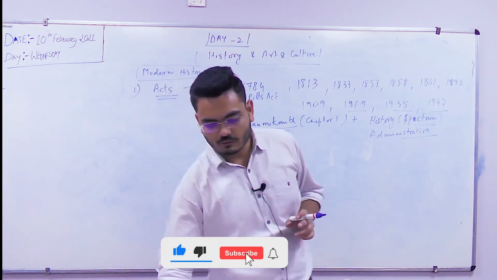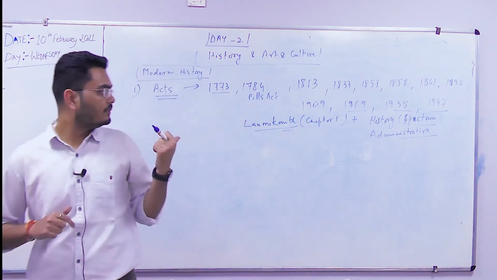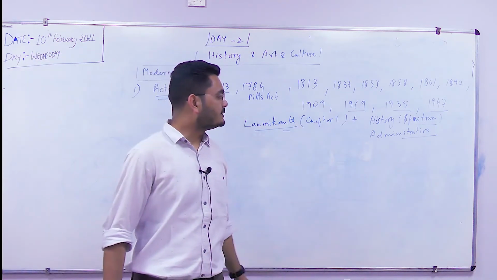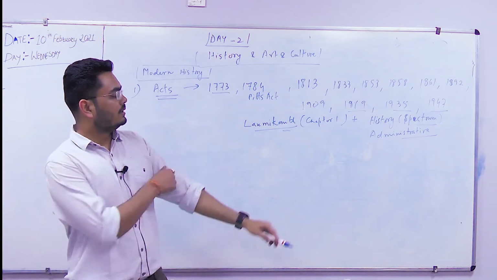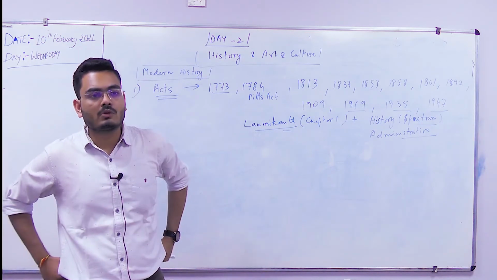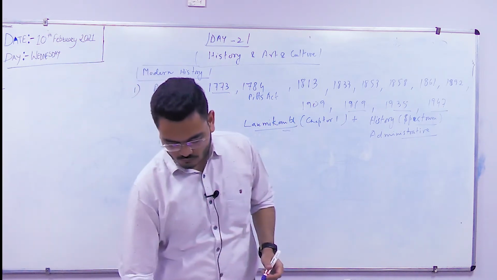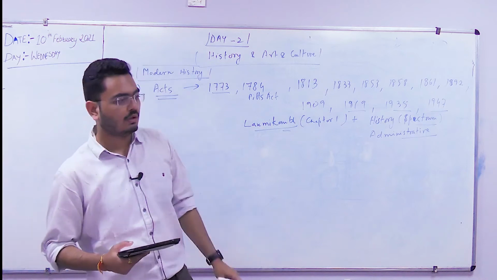Otherwise every time you'll find one or other clause which is missing in Lakshmikant, which we can find in the administrative chapters of Spectrum. Okay? You'll have to combine these two sources. Alright.